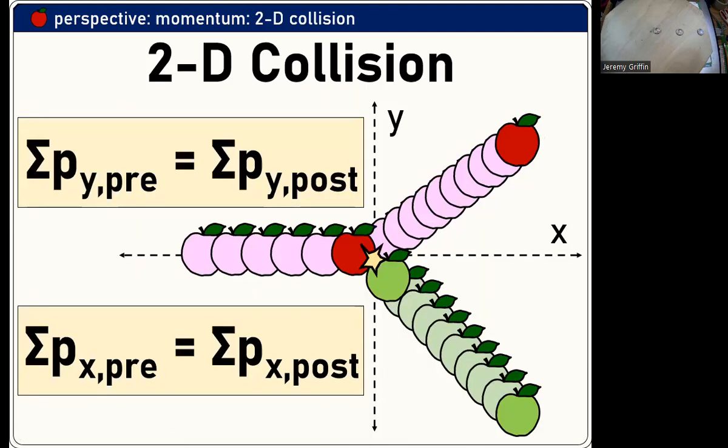If you ever see a two-dimensional collision, I think you may have seen one of these, then the principle is that momentum is conserved both in the x direction and in the y direction. So you set up separate equations, a system of equations going on there.